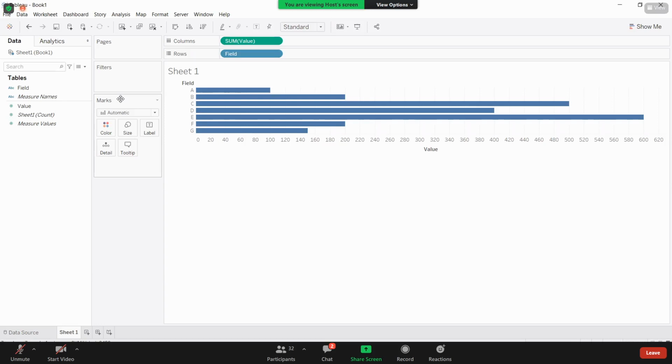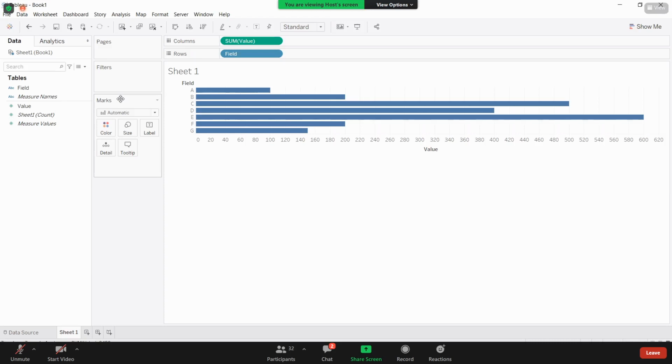The second point is that, because of the Tableau data engine, Tableau has its own algorithm to create this Tableau data extract. The size of your Tableau data extract is about 1/10 of your total file size.